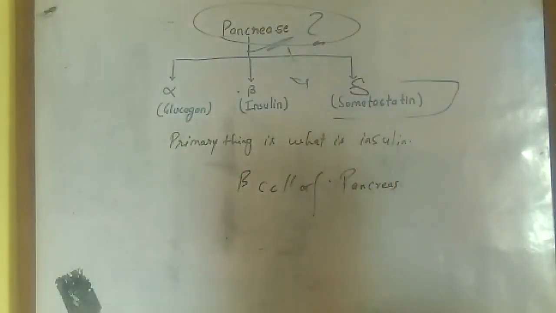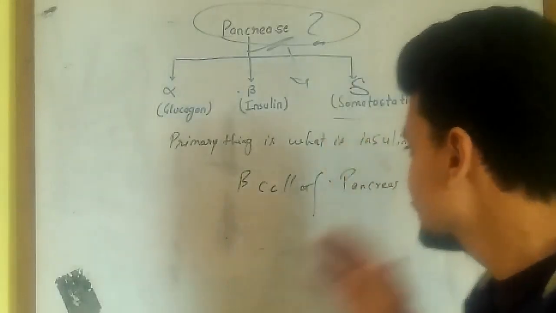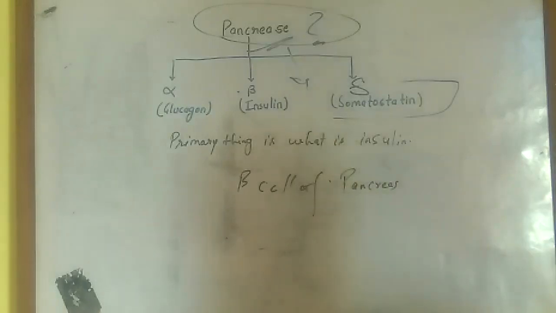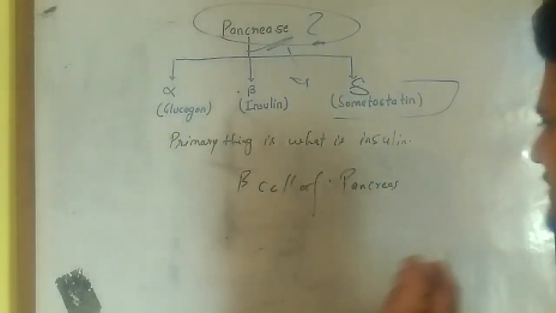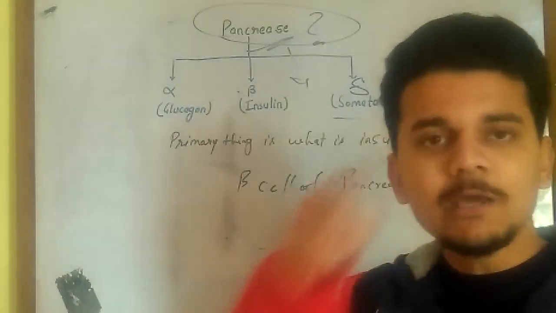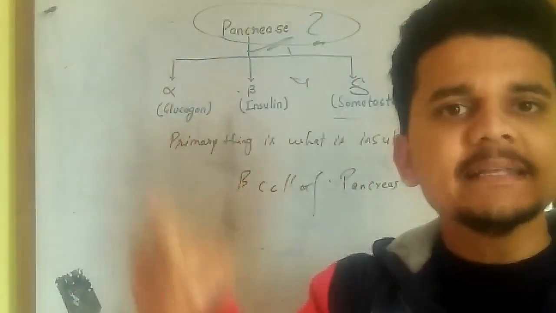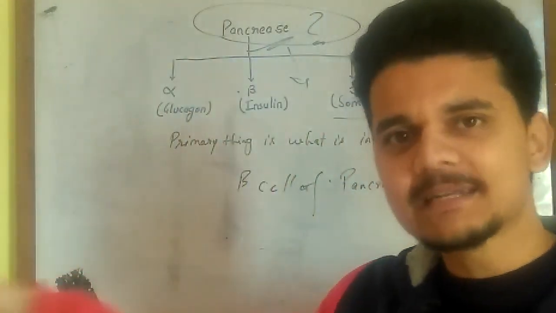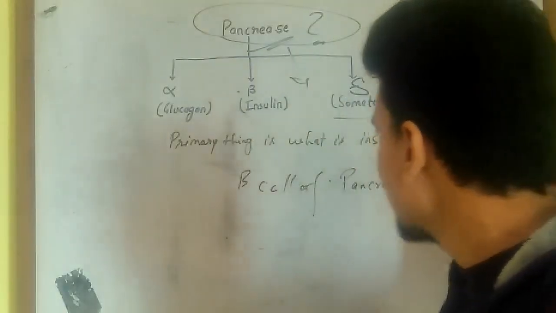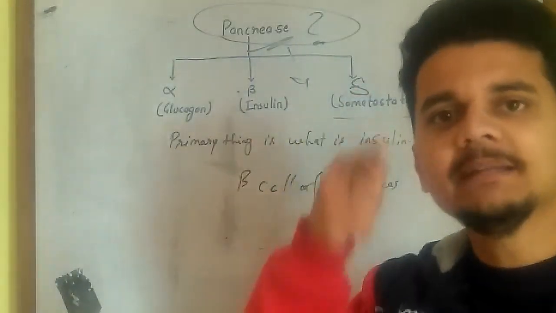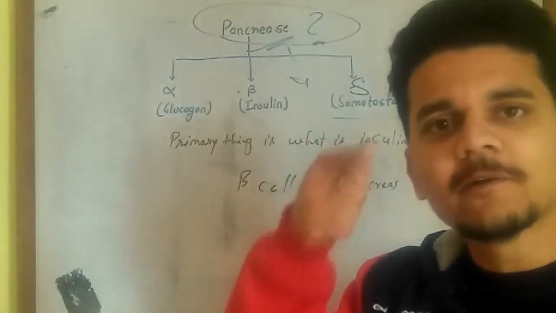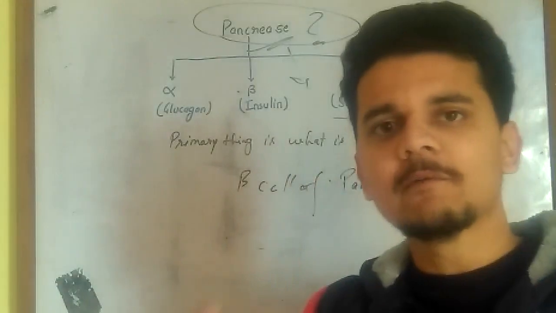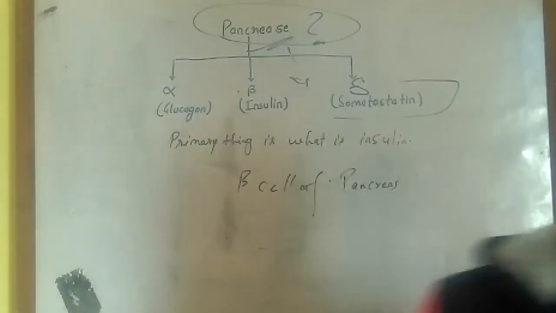What we are going to study here is the production of insulin. So the primary thing is to rub all these things from the blank board so that we can understand the signaling process that induces those POMC genes sitting inside the nucleus in the beta cell to be induced, transcribed, and translated, to generate a chain of polypeptide that carries the signaling for insulin, which is further modified into its micro units to carry out the signaling whenever there is a flux of glucose in the body. So let's go for it.